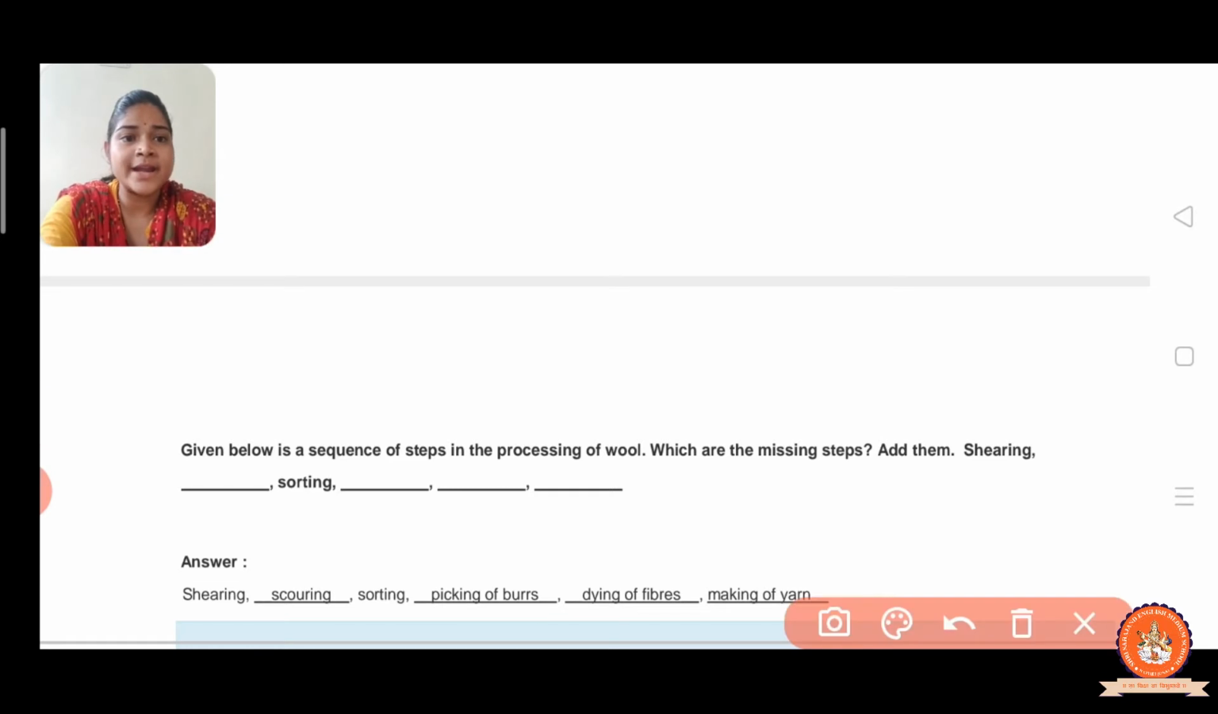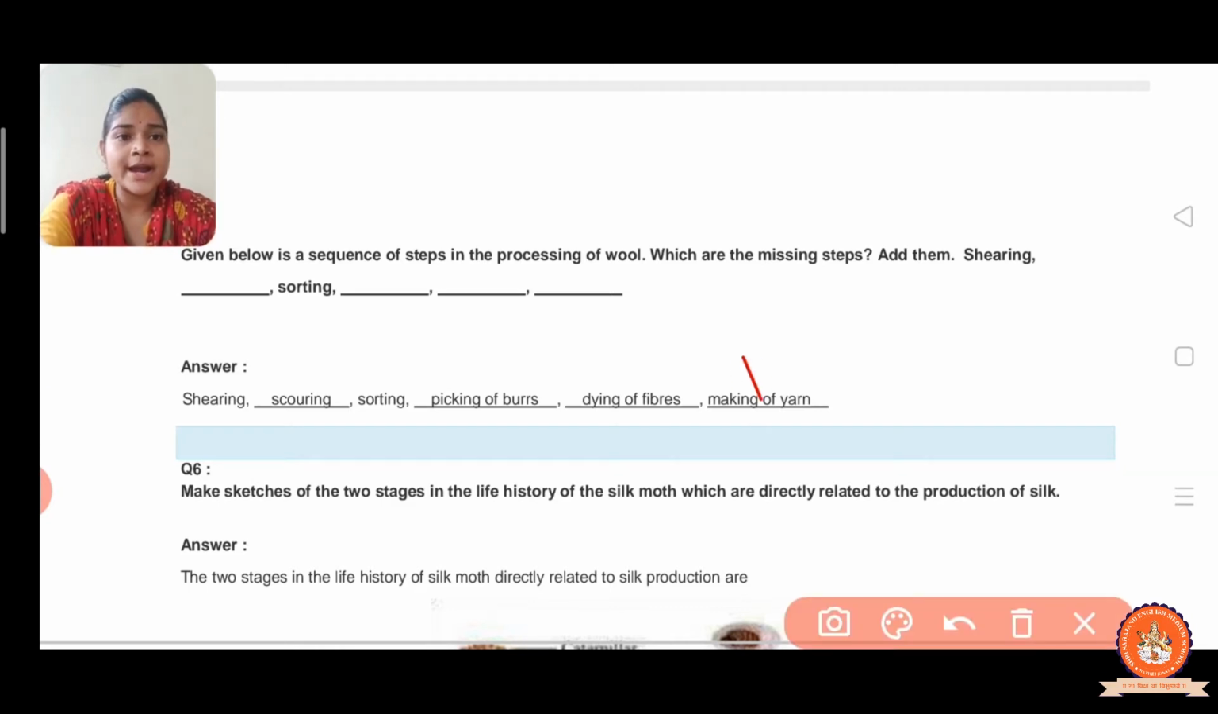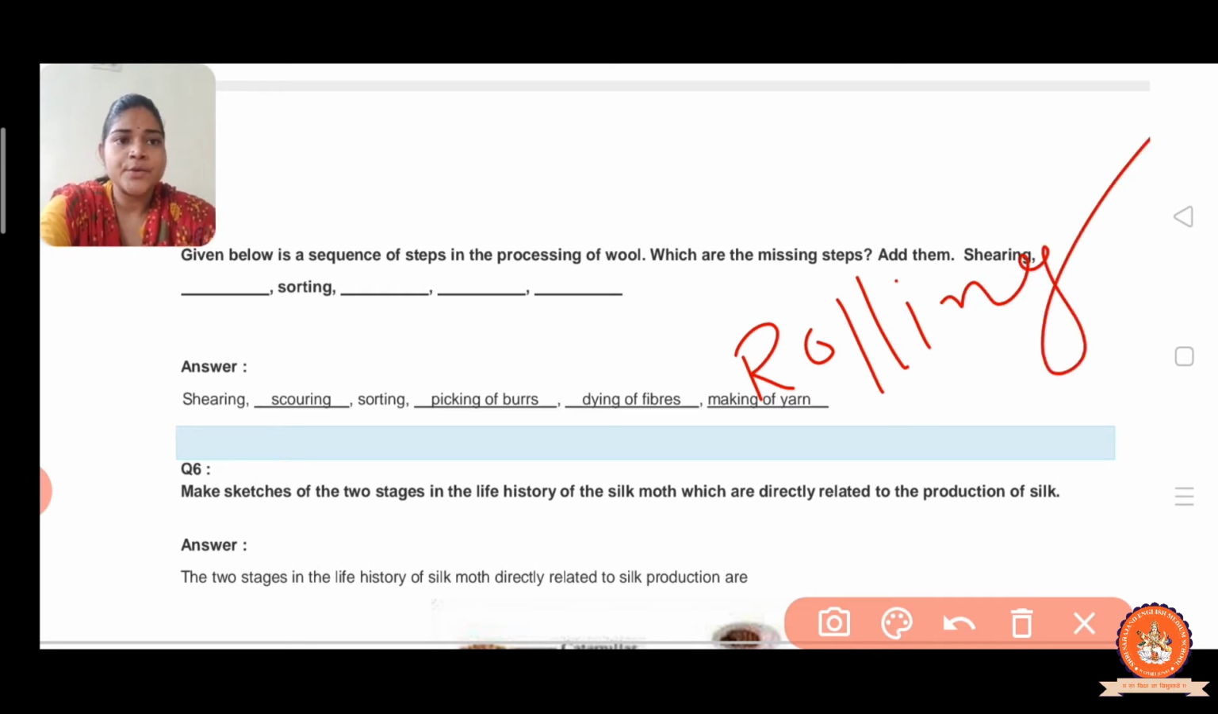Here you can write rolling also. Okay, so again I repeat: shearing, scouring, sorting, picking of burrs, dyeing of fibers and making of yarn. Instead of making of yarn you can write rolling here. Fine.